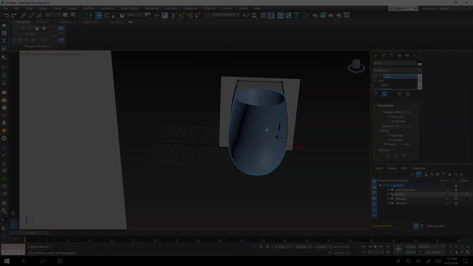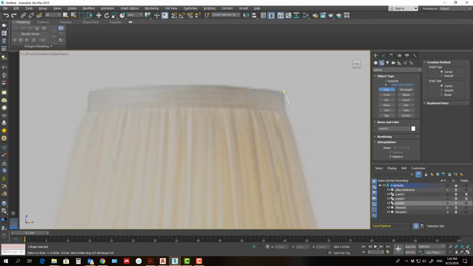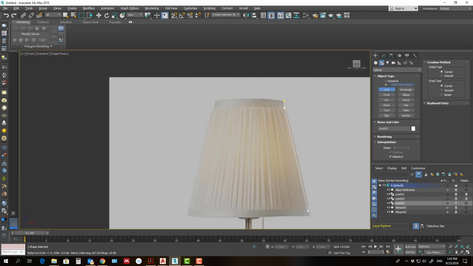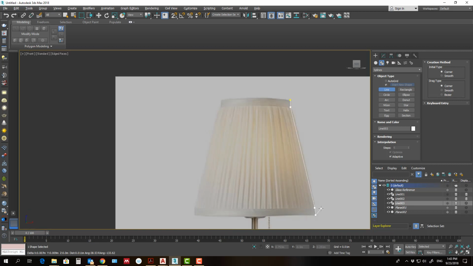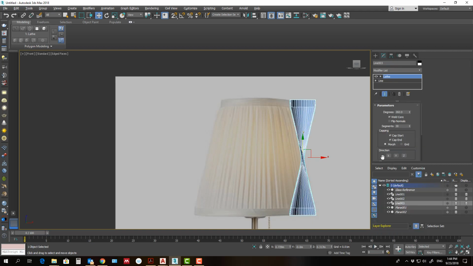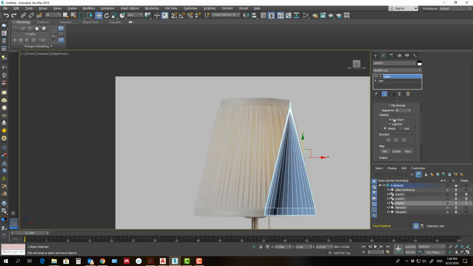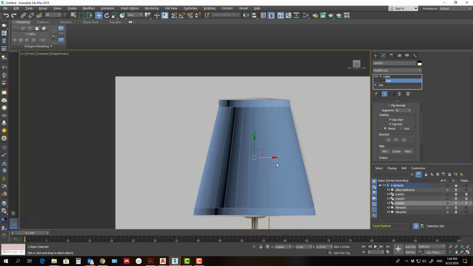Okay. Second object here, we have a table lamp. We will start with its upper part. Let's make it, easy as that. And go to modify lathe. And we will try to make it minimum, but it's not what we want. And go to sub object, which is the axis here, and move it a little bit to match our shape.